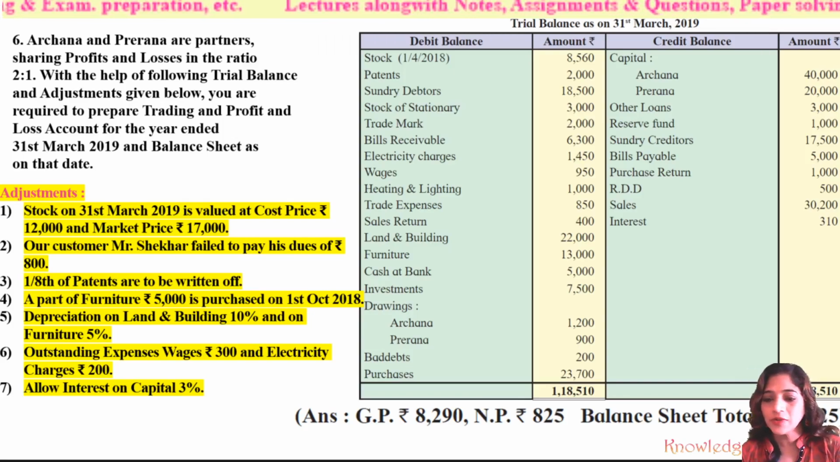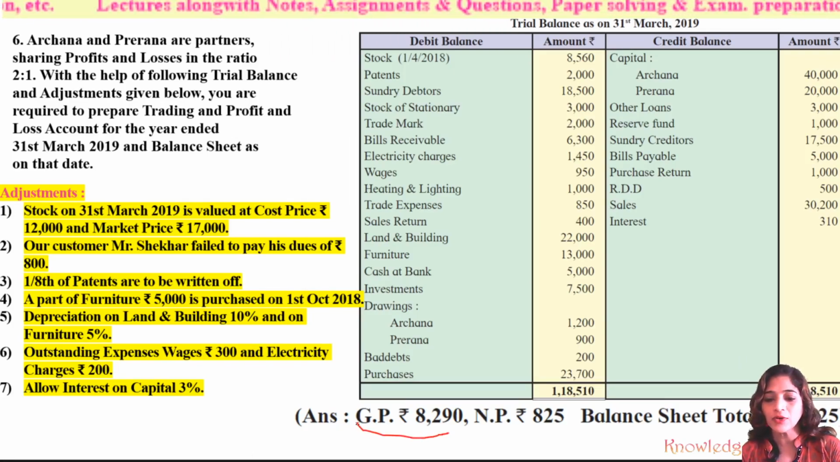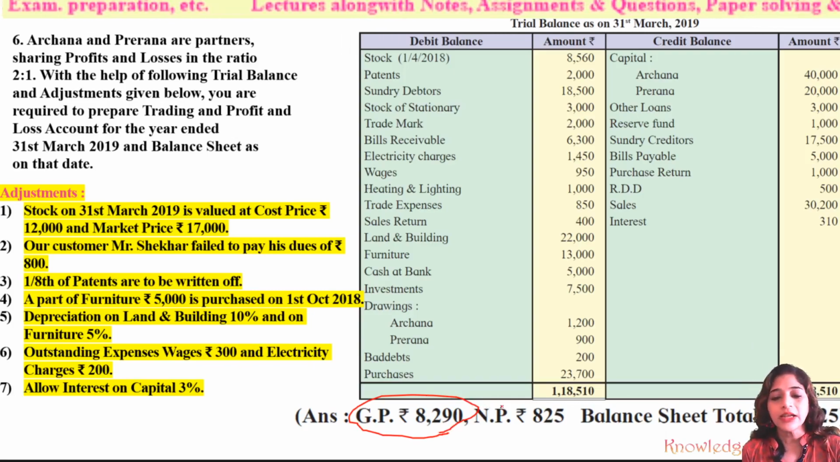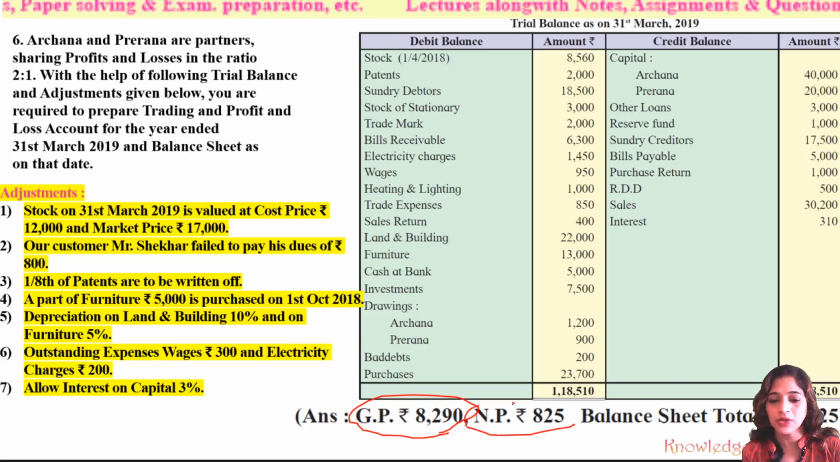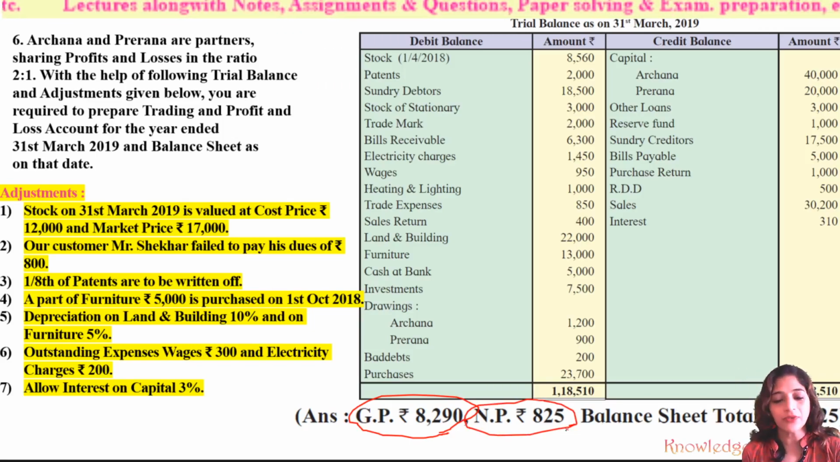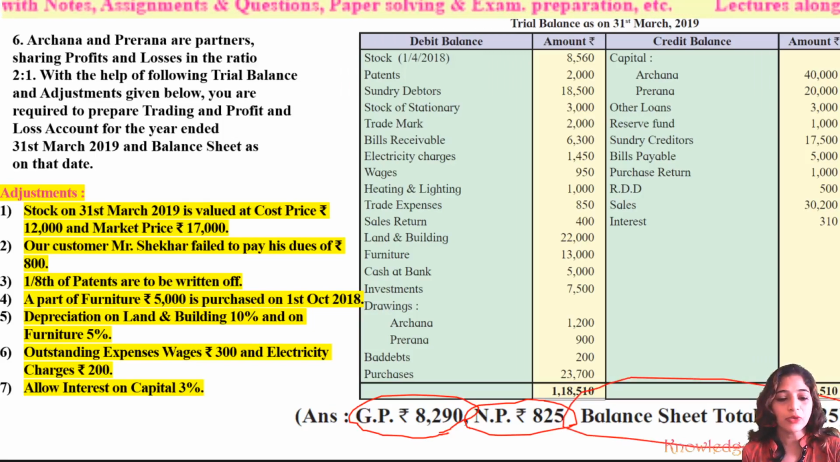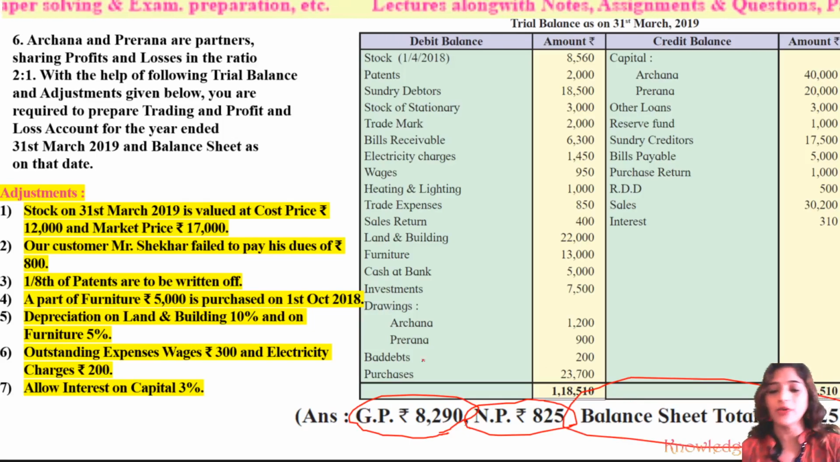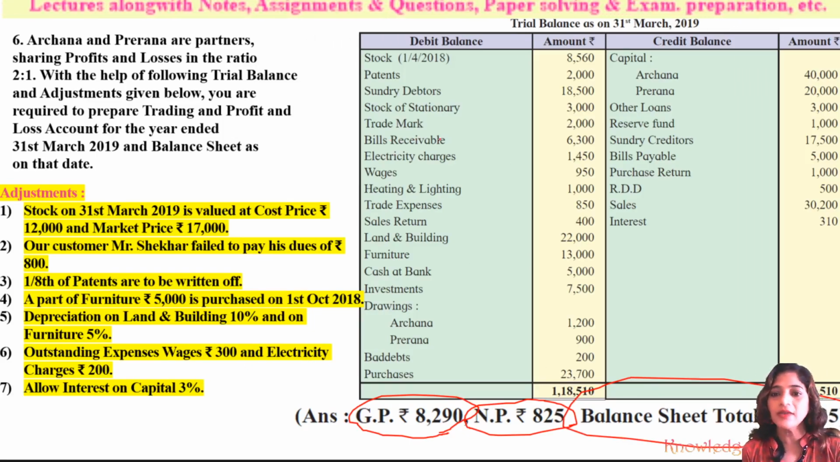Now, after solving the problem, if we tally the answers given in the book, see, our gross profit was rupees 8,290, and here also the gross profit given in the book is rupees 8,290. Our net profit was also rupees 825, and here also the net profit shown is rupees 825. Our balance sheet was tallying with amount 87,525, and the answer given in the book is the same, that is 87,525. It means our answer is exactly tallying with the answer given in the book.